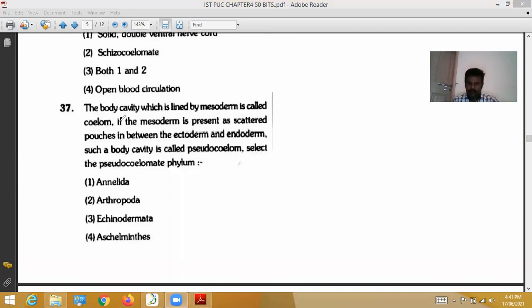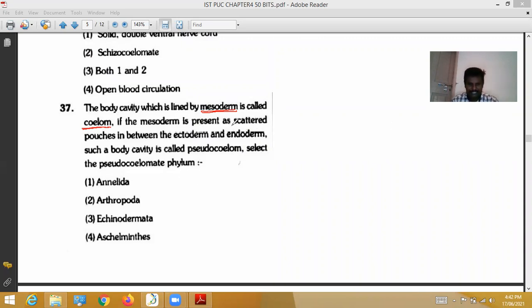37th question. The body cavity which is lined by mesoderm is called coelom. Generally, between the ectoderm and endoderm there is a cavity called coelom.